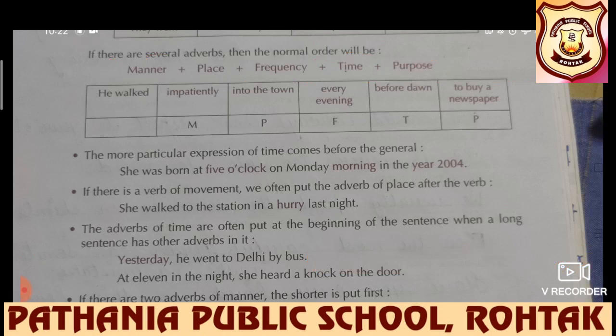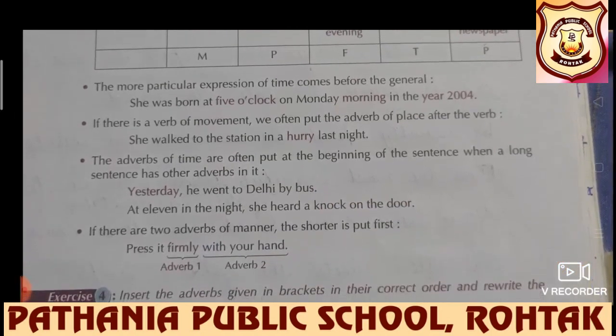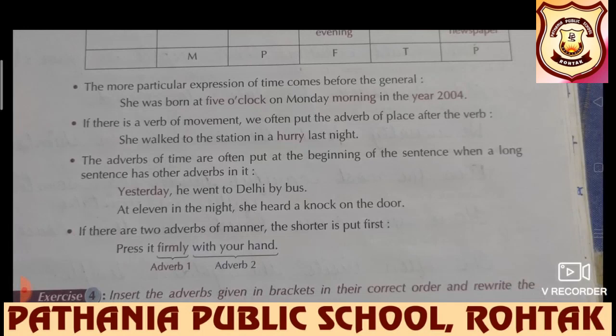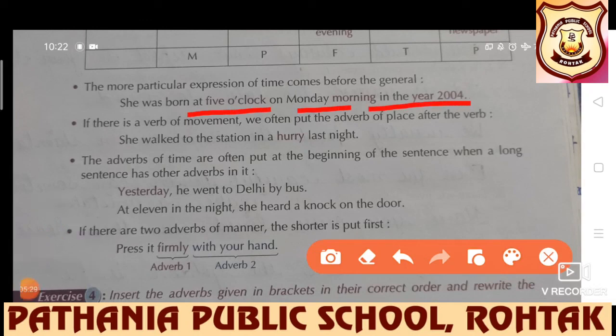The more particular expressions of time come before the general. She was born at 5 o'clock on Monday morning in the year 2004. Next rule, if there is a verb of movement, we often put the adverb of place after the verb.